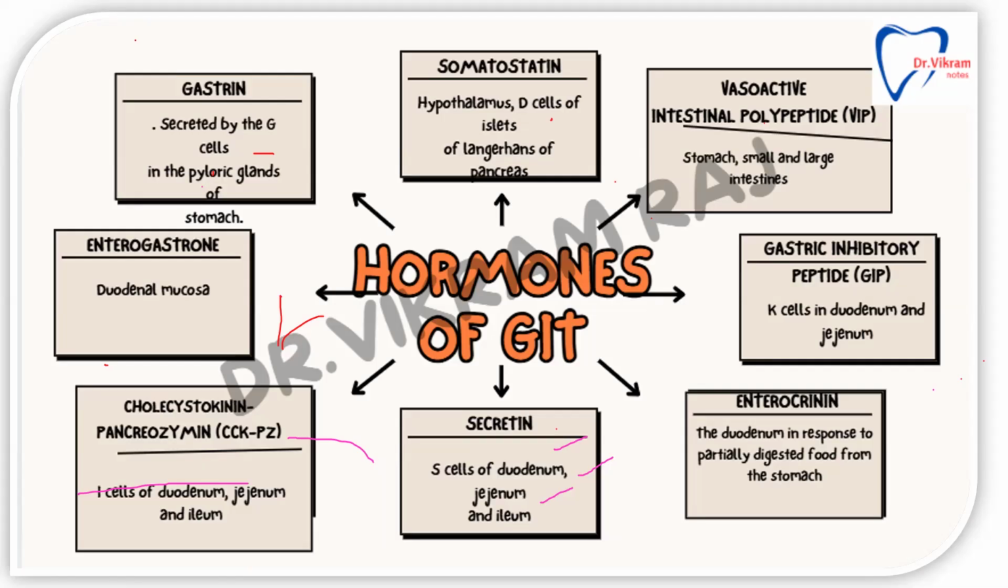Gastric inhibitory peptide is going to be secreted by K cells in the duodenum and jejunum, and vasoactive intestinal polypeptide is going to be secreted by the stomach, small and large intestines, whereas somatostatin is going to be secreted by the hypothalamus and D cells of the islets of Langerhans of the pancreas.